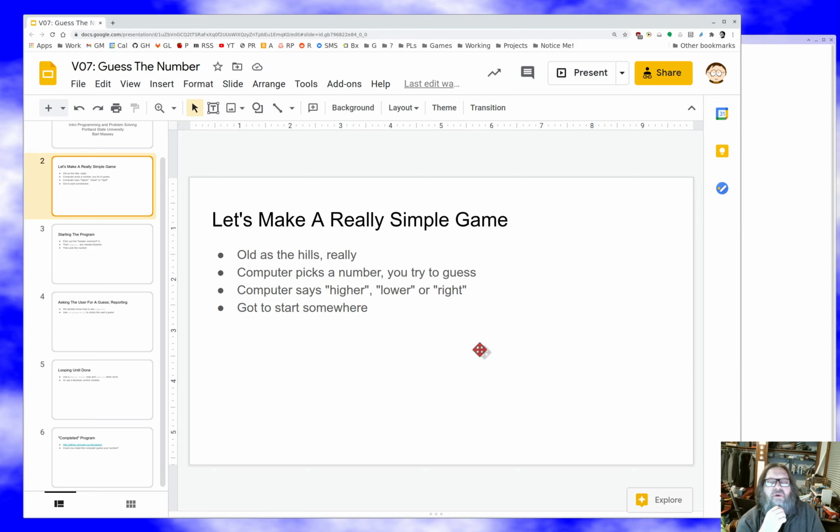So we're going to have the computer tell you whether you need to go higher, go lower, or you're correct, right? And when you're correct, the game's over. So you play until you guess the number correctly, but we'll give you up and down. I mean, yeah, it's a really simple game. Yeah, it's not that fun to play, but we've got to start somewhere. We'll build more fun games as we go along.